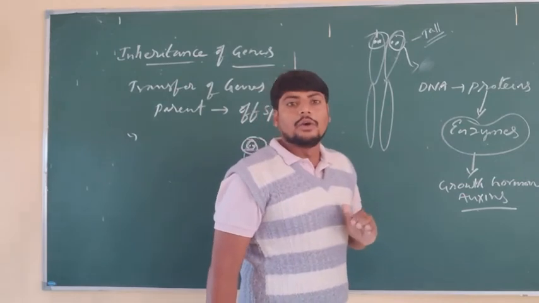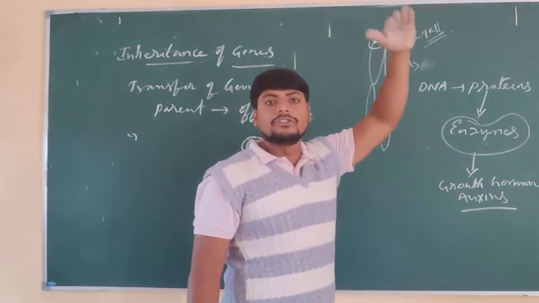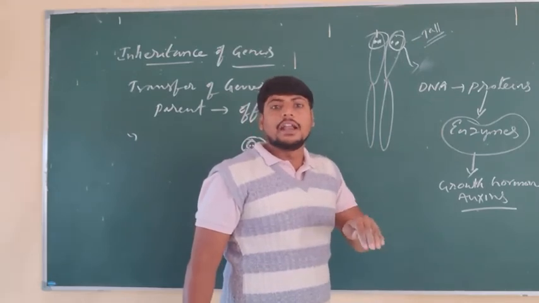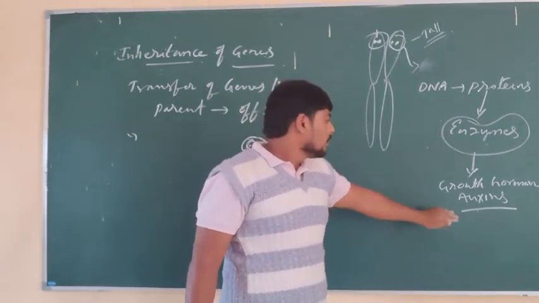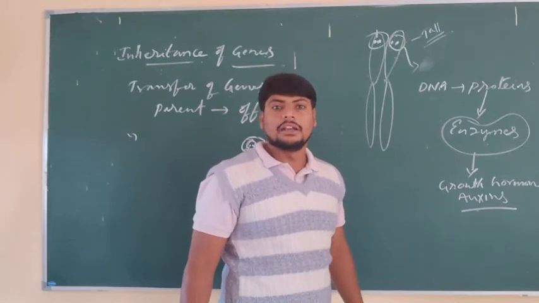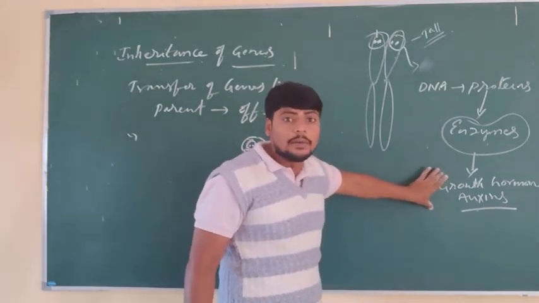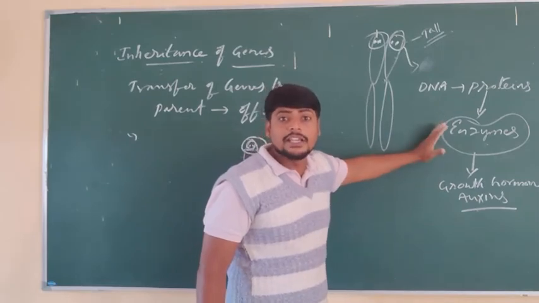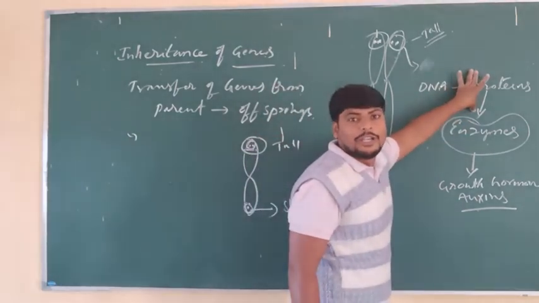The tallness or shortness of the plant depends on the amount of growth hormone secretion. This secretion depends on the functioning of the enzymes. These enzymes function because of the proteins.